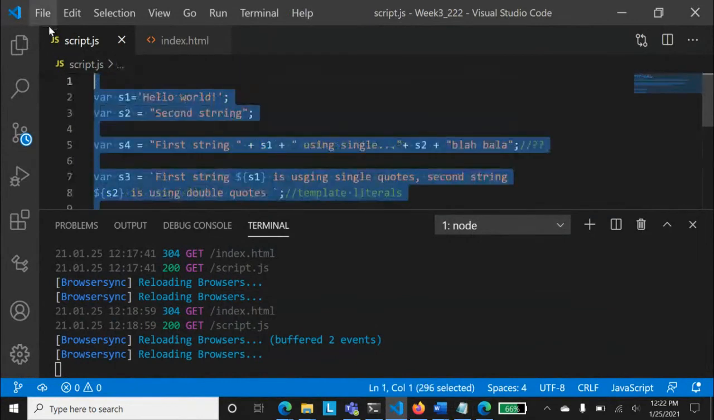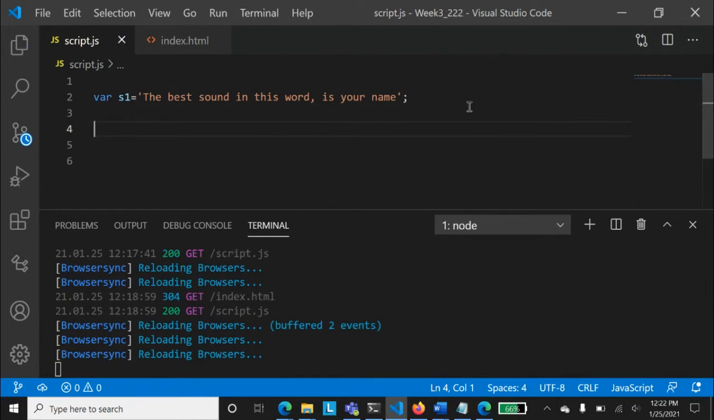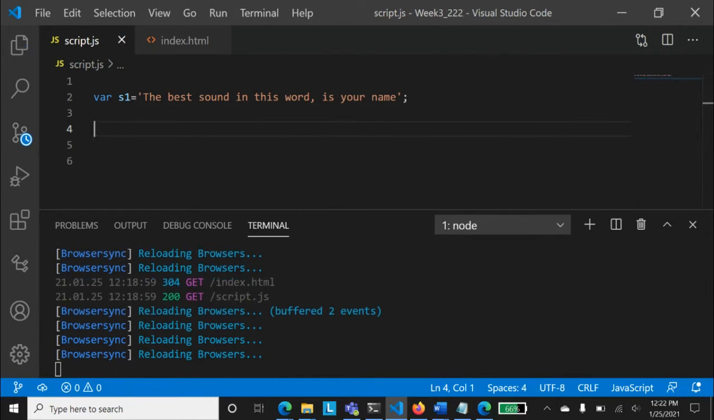So now what I'm doing is that I'm just deleting or maybe just keeping one string. And this first string, we are taking this string as maybe anything. And the best sound in this world, comma, is your name. I'm just taking one string, and we'll be just playing with this string overall in this program. So all of you, I would like you to just follow me, and then I will be telling you some of the interesting things about that.